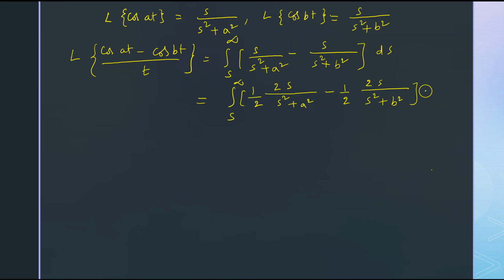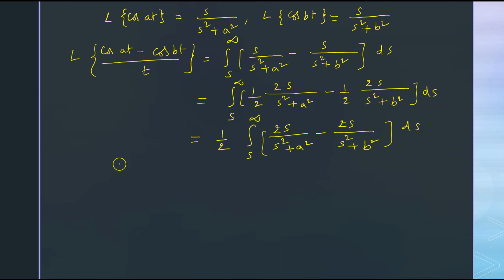Now take 1 by 2 outside. So 1 by 2 into integral s to infinity of 2s by s square plus a square minus 2s by s square plus b square ds.